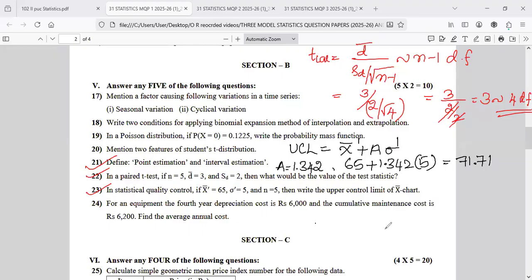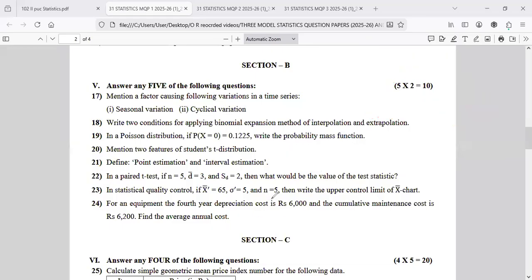So we pray to God, don't expect a theory question. Practical questions come very simple. Okay. After that, as I told you in the last video when we did section A and section B, question number 24 also is a practical question. 23, 24 practical come. Students are very happy. So this comes under the replacement problem.